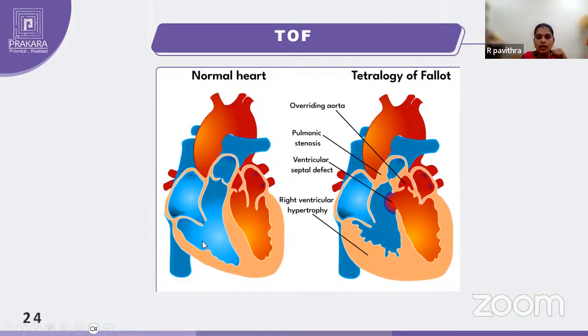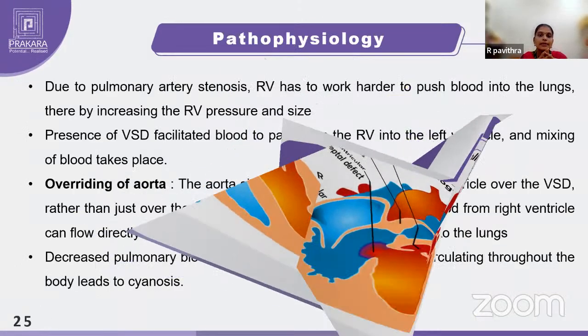Right ventricular hypertrophy, you can compare both the images. This is a normal heart where your right ventricle wall is very thin. On this side, you can see a very thick wall. If the wall is very thick, the heart cannot pump properly. Overriding of aorta. You can see the position of the aorta has been changing. So all these together make your heart function very hard.